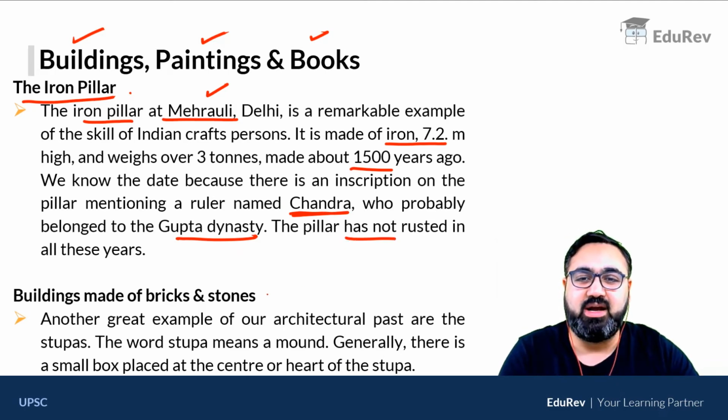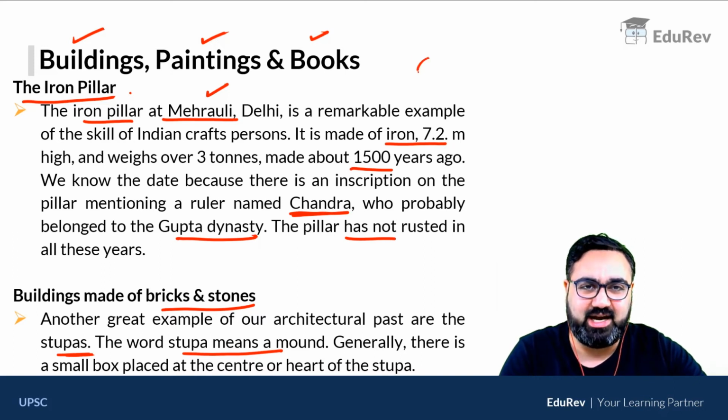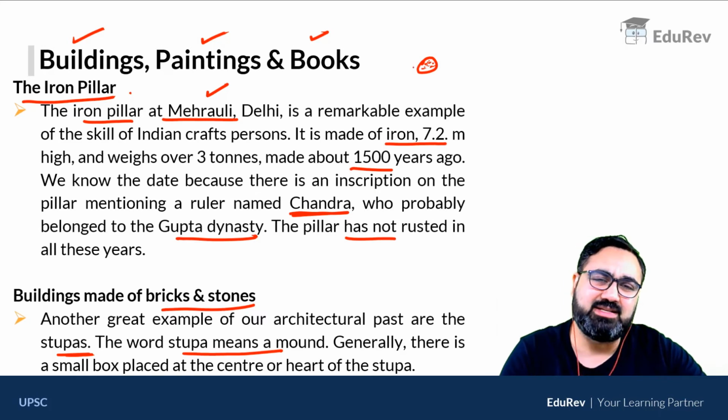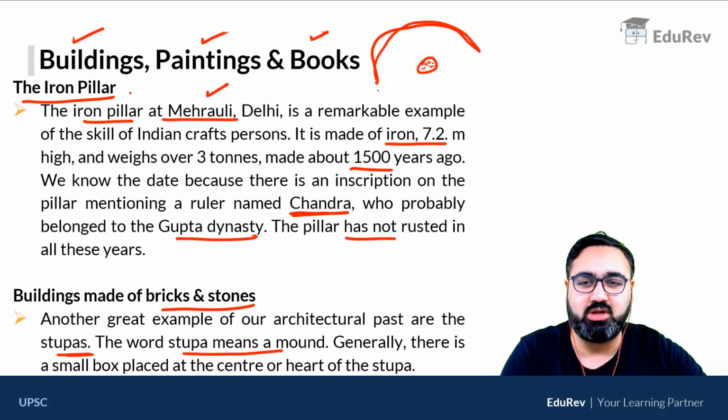There are many other buildings made up of bricks and stones. For example, stupas. Stupa means mount. So stupas were basically built by Buddhists. In the center of the stupa, relics of the Buddha were kept. Relics means something in his remembrance. And then over this, a structure was made called the stupa.